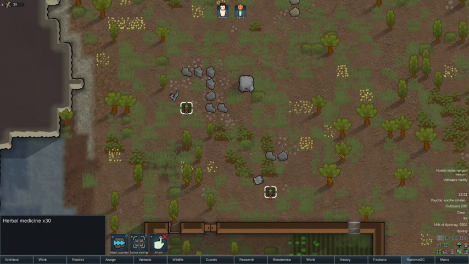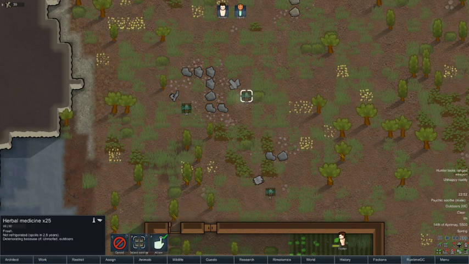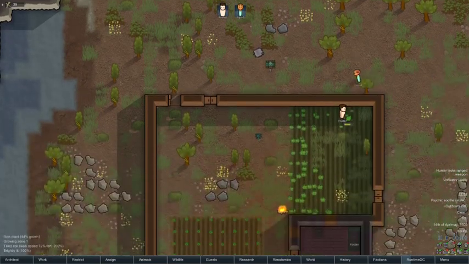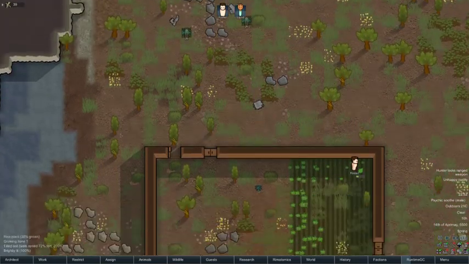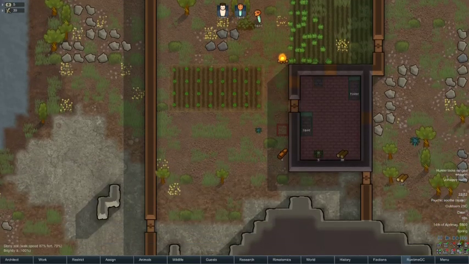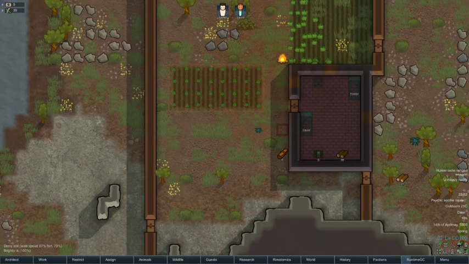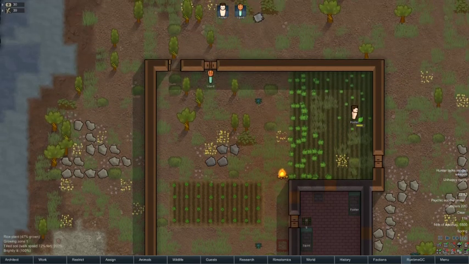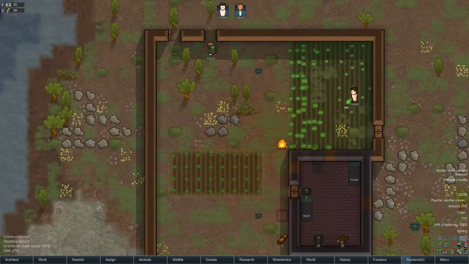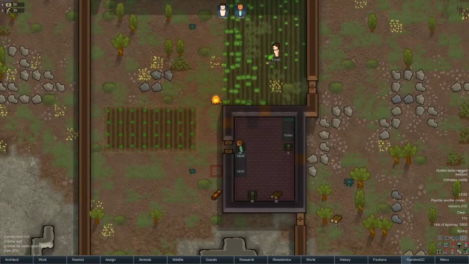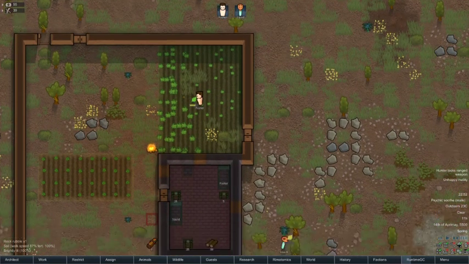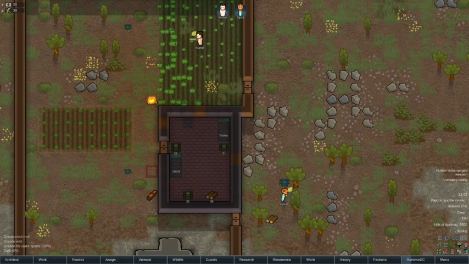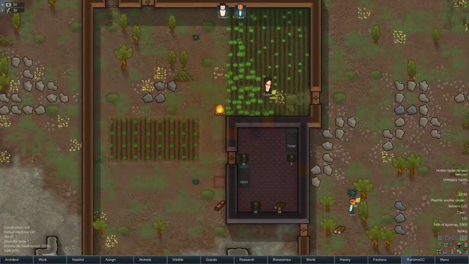But no, look at this. We've got herbal medicine, which is going to be very important later on. Remember rightly, Squid's on haul urgently, so he's going to go do the hauling. Sorry, I've got a cough. Oh, that's better. Yeah, sorry. So yes, Squid's going to haul the herbal meds in. So if one of us gets ill or cut, or the Mega Sloth decides to attack us, we've got a nice little supply of medicine. We can use Squid, our proficient doctor, to sort it out.